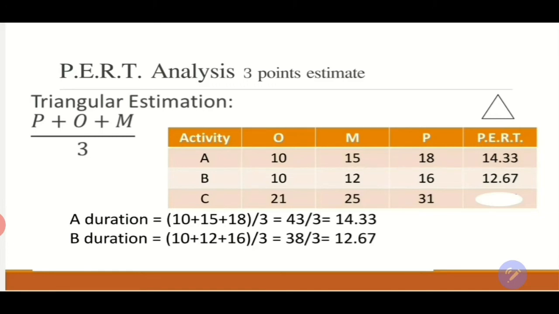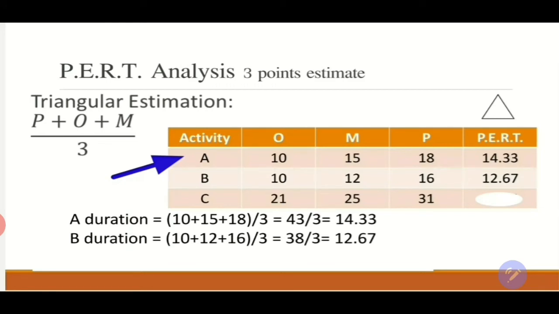So let's have the schedule in front of us, activities A, B and C, and let's say that these activities have no dependencies, or they are not on the network diagram. So we're not developing the network diagram, we are just conducting PERT analysis for these activities. Activity A has an optimistic duration of 10 days or 10 months, a most likely duration of 15, and a pessimistic duration of 18.